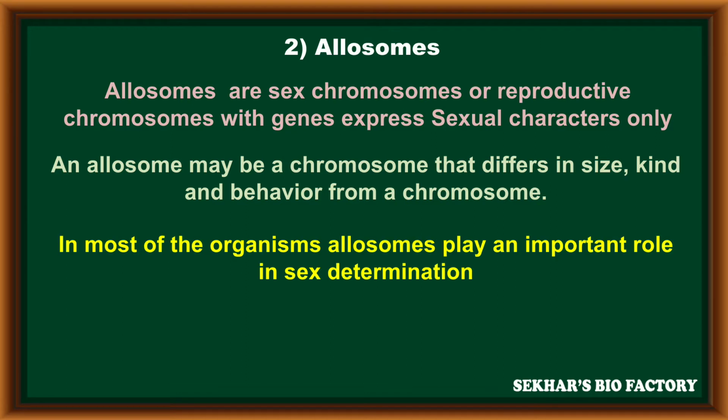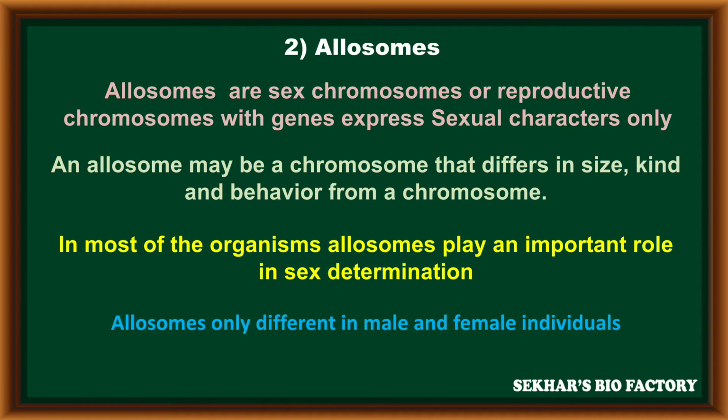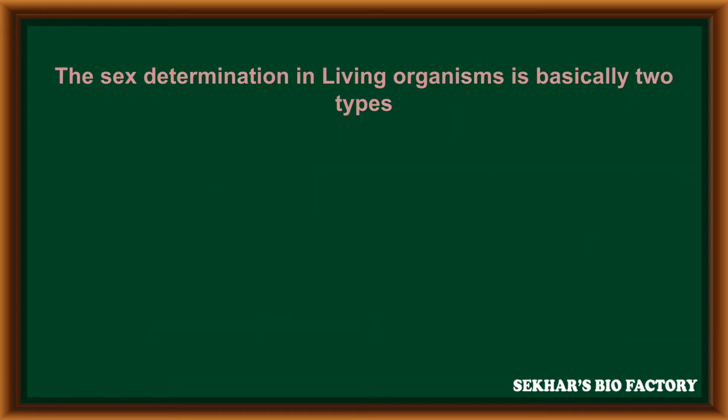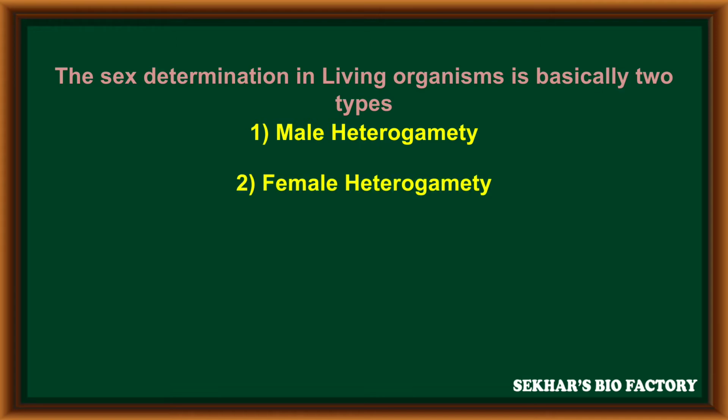In most organisms, allosomes play an important role in the sex determination process. Allosomes are different in male and female individuals. The sex determination in living organisms is basically of two types. The first type is male heterogamety and the second type is female heterogamety.